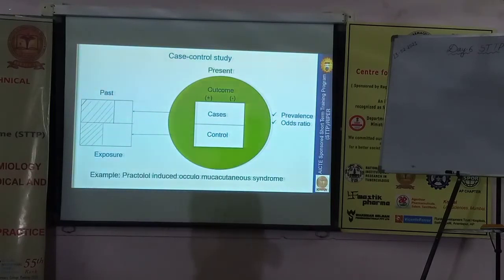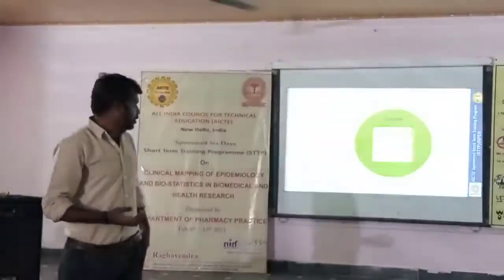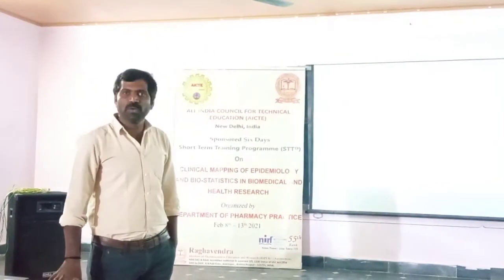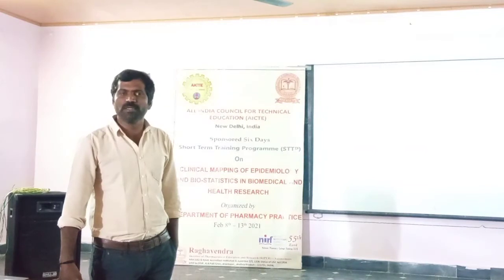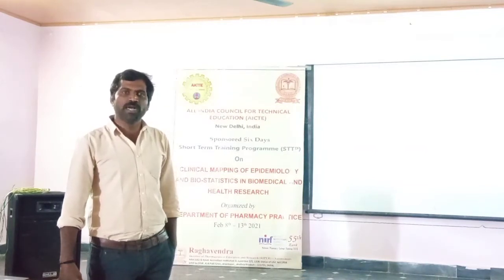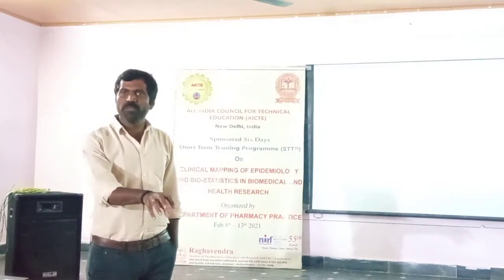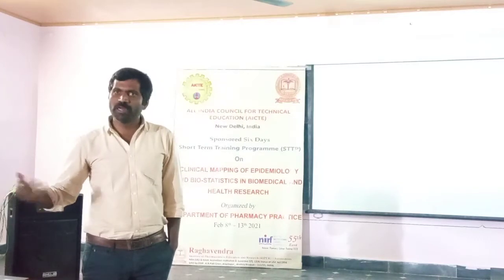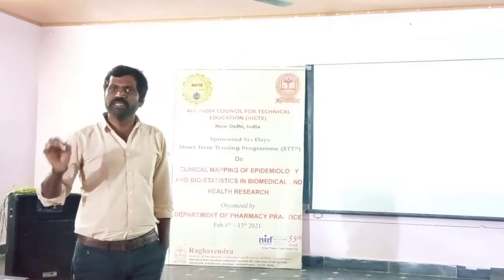Coming to case control study, as I said earlier, we take the cases and controls based upon the outcome status. I will give you one example here. Practolol and oculomucocutaneous syndrome. Oculomucocutaneous syndrome is a very rare event. So if I conduct a cohort study, with group 1 practolol, the exposure group, and another non-practolol, non-exposure group, and follow them, getting that event will be very difficult.